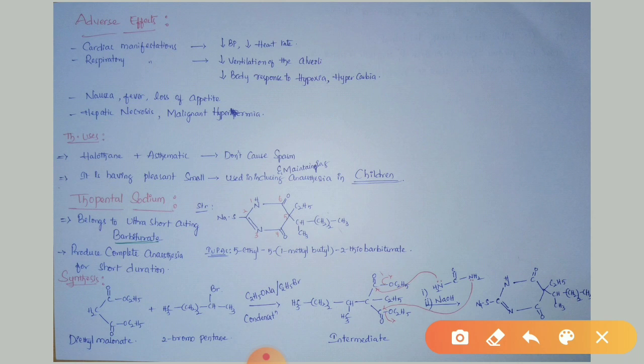One hydrogen and one bromine atom are eliminated: hydrogen as H plus and bromine as Br minus. The negative charge produced on this carbon will attack this carbon atom. Then we get an attachment with a 1-methylbutyl group. Then one more hydrogen at the acidic position can react with ethyl bromide, and HBr will be eliminated. We get an ethyl substitution on the diethyl malonate molecule.